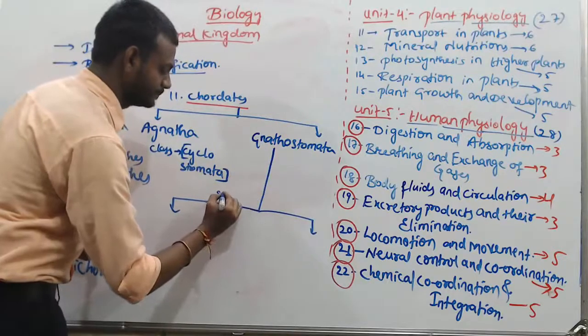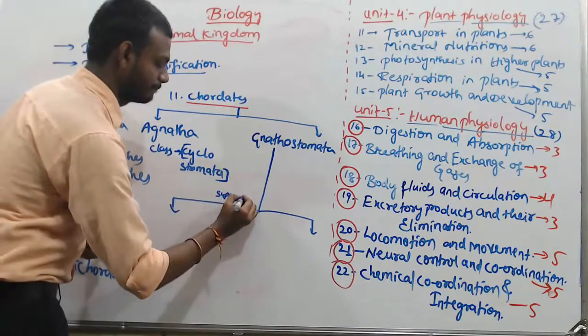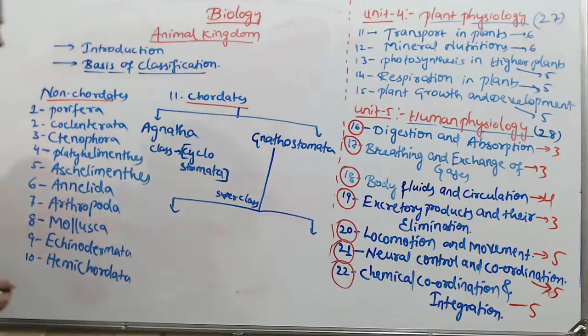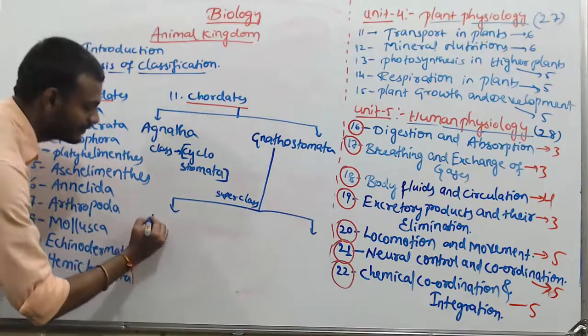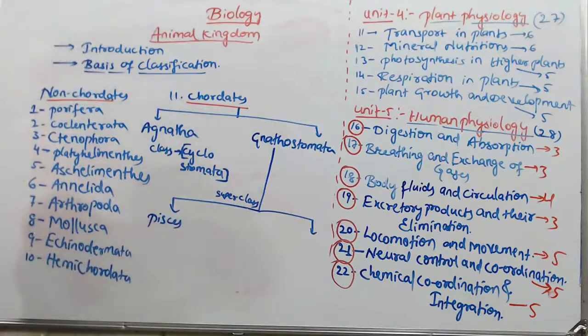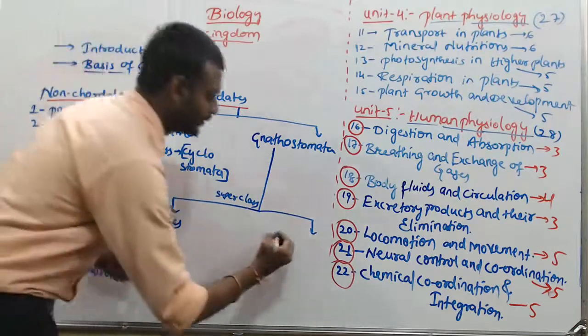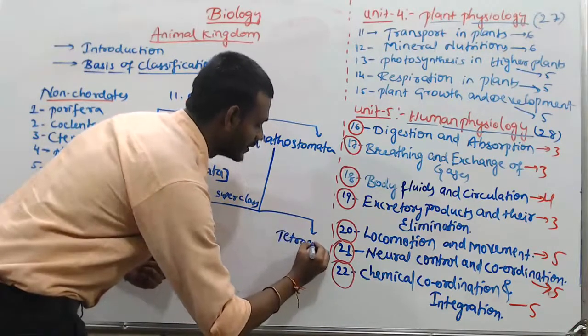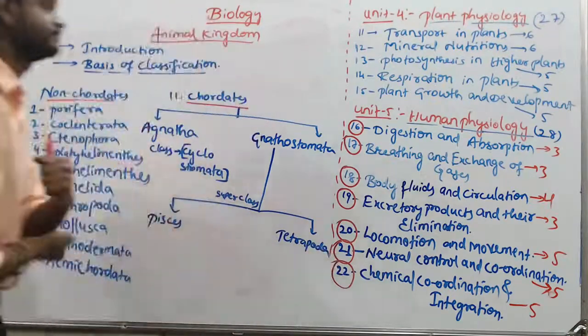The first superclass, Pisces. All fishes are included under Pisces. The second superclass, Tetrapoda.